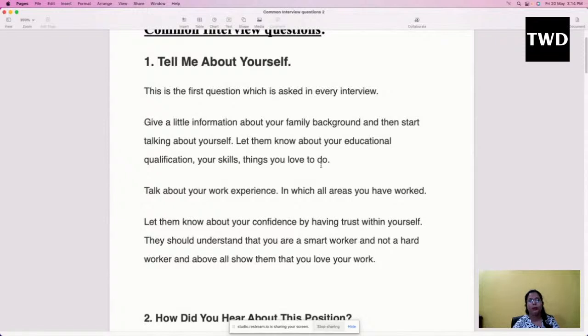They listen to all your information, but through it they will measure your confidence, your communication skills, whether you'll be able to work in a team, and whether you'll be able to work under pressure. For those things they would ask some other kinds of questions.